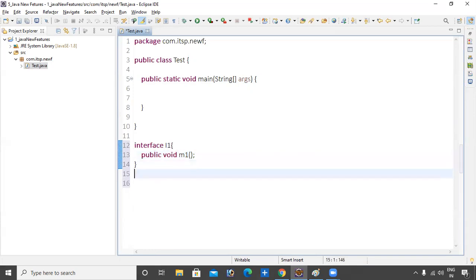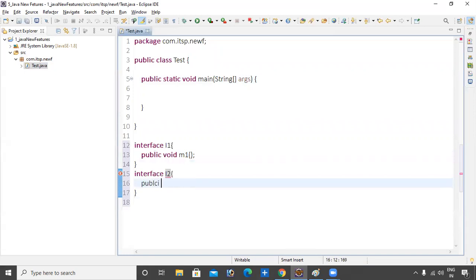You can declare another interface here also, interface I2, providing public void M2 method.